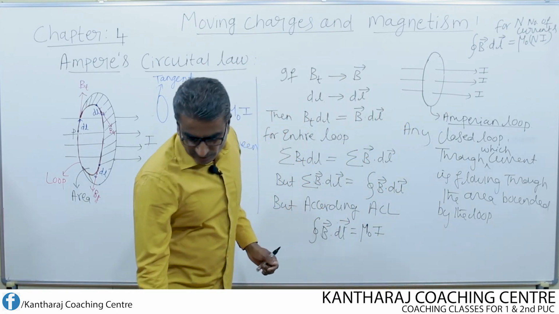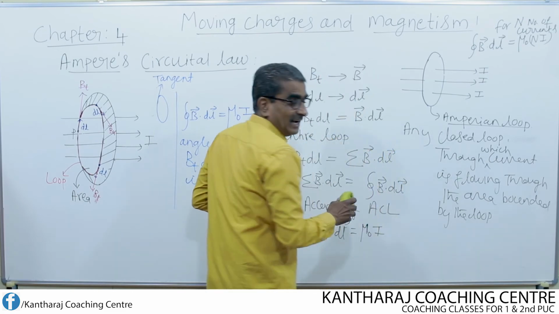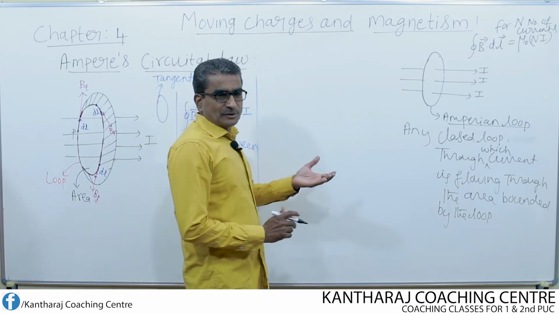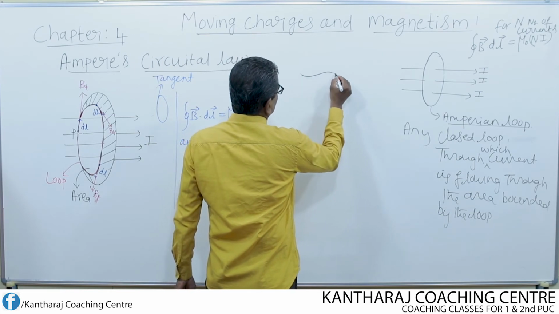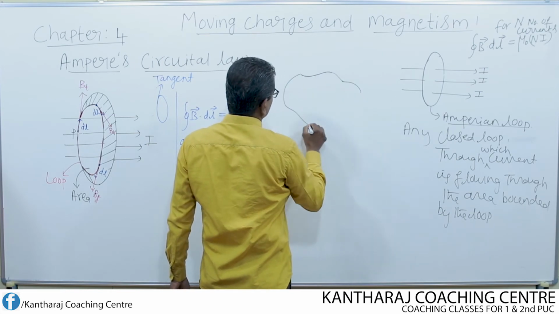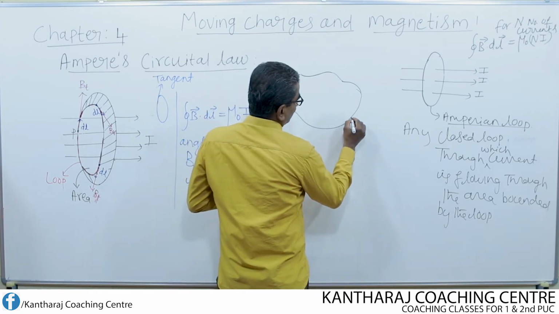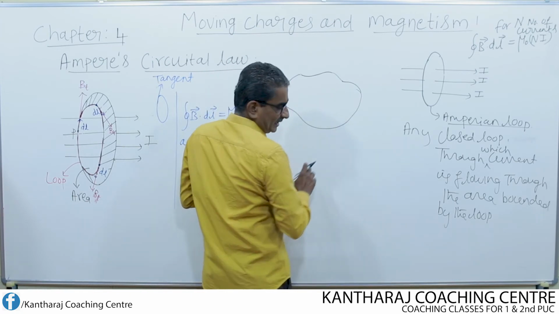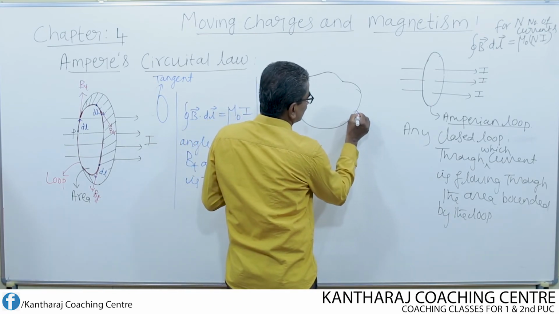We can also write this Ampere's law in one more form. Suppose I consider an Amperian loop which is of irregular shape like this. Now I choose one small line element.